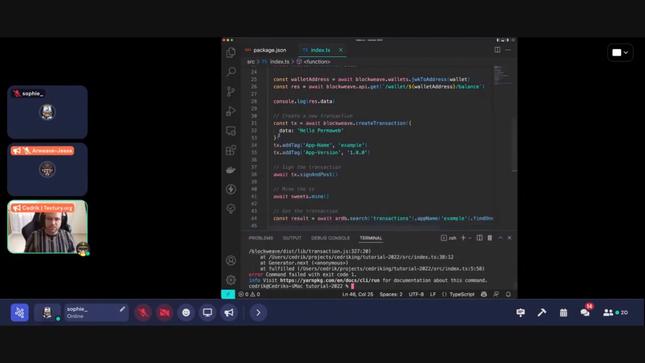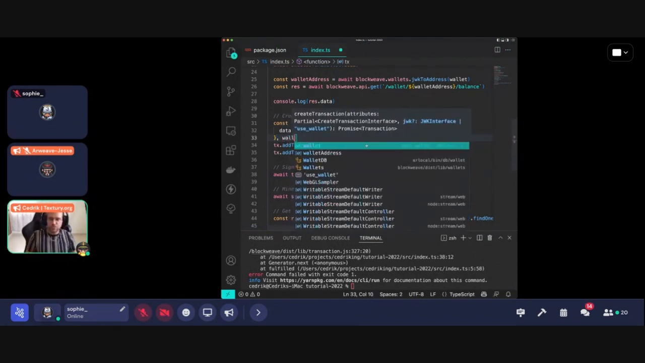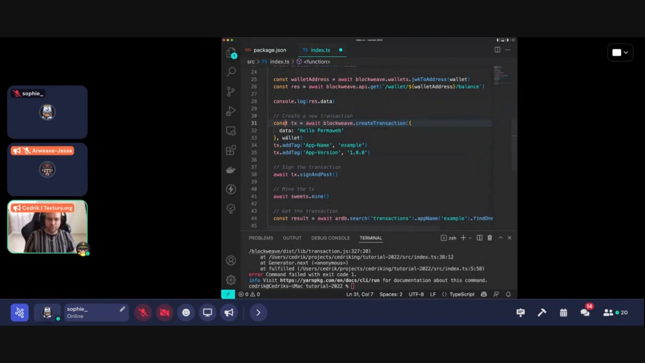Oh yeah, I'm missing the wallet here. When you create a transaction by using blockweave.createTransaction, you need to provide a wallet. That wallet will be the one that will be used to sign the transaction and also to encode all the data that you will be posting to Arweave.